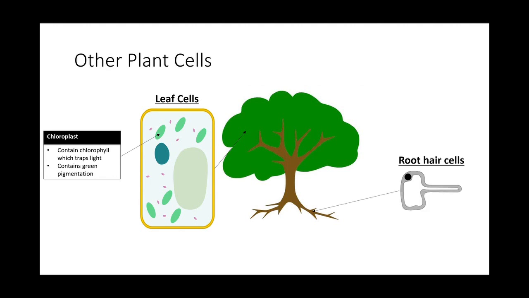Now let's look at the other commonly tested plant cells. Okay, it's the root hair cells. Of course, the roots don't make food. Okay, most of the roots don't make food, so they don't have a chloroplast. Okay, but you realize something very special about the root hair cell. It's quite long, especially this part here. You will think that it looks a bit unnecessary. The reason why it's so long is because they want to increase the surface area.